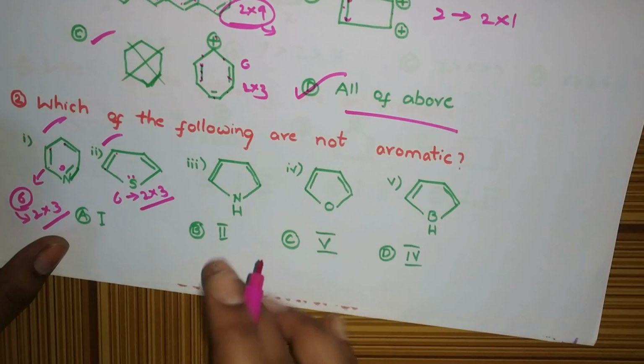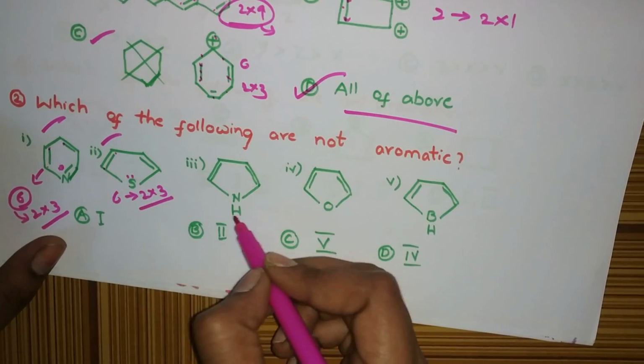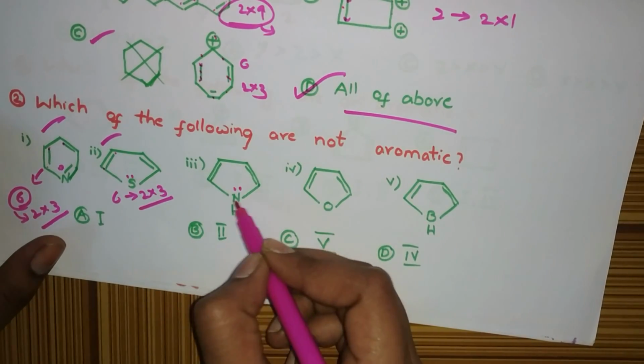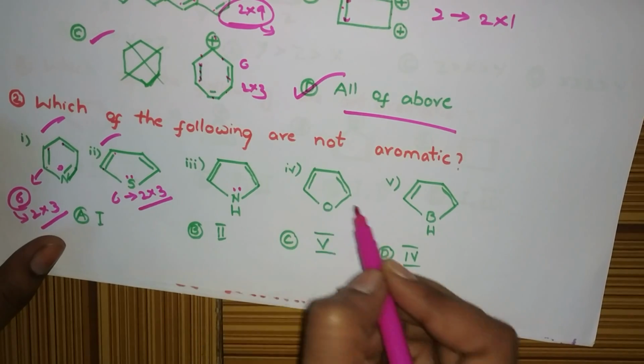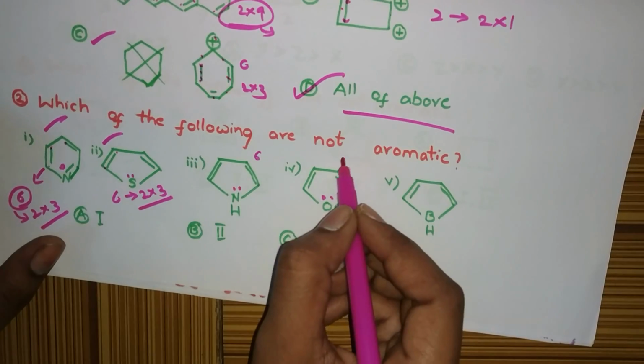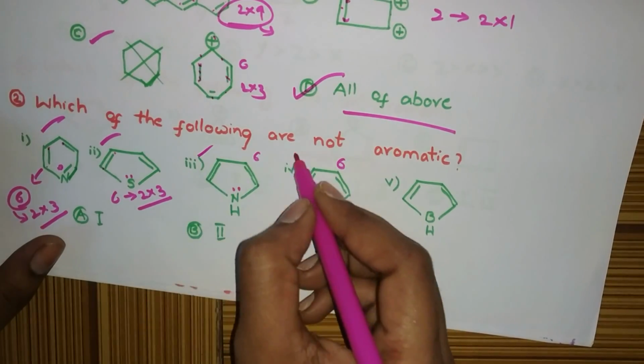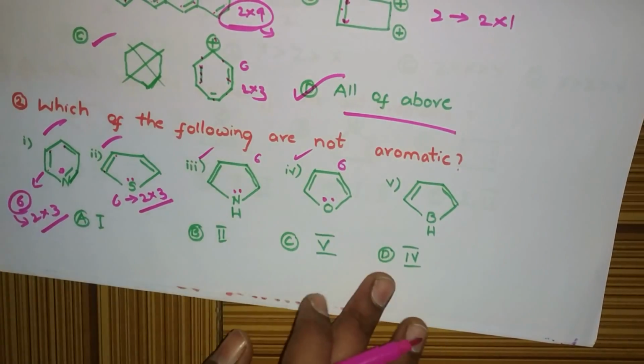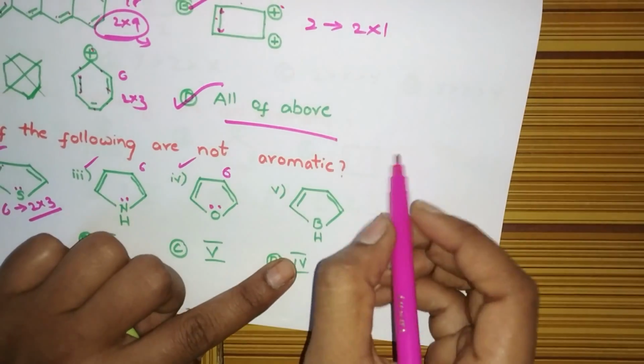See this question. Yes, here on nitrogen lone pairs are there, and on oxygen also lone pairs are there. When you count it, this is also 6, this is also 6. So these two are okay. These are aromatic. Coming to this boron.